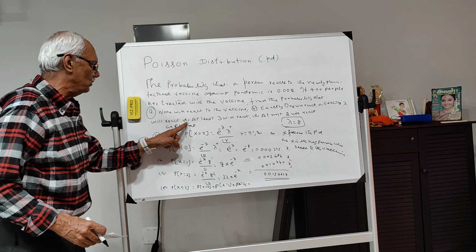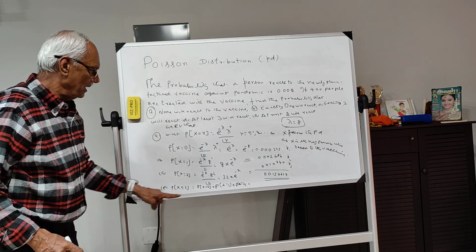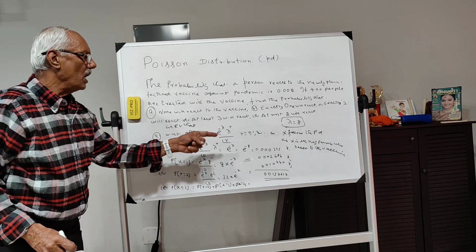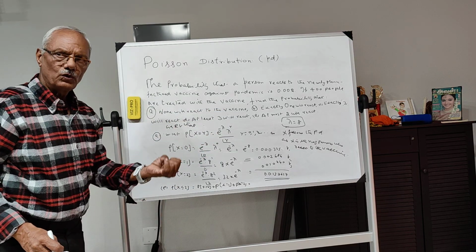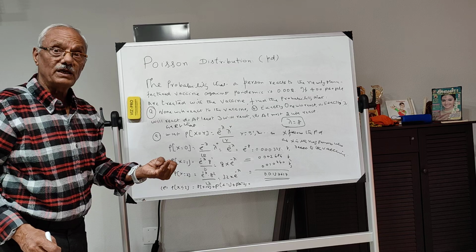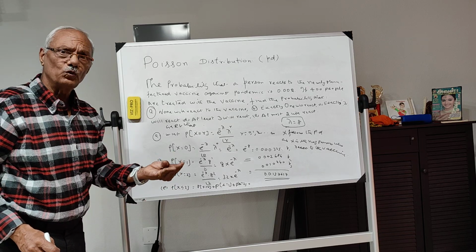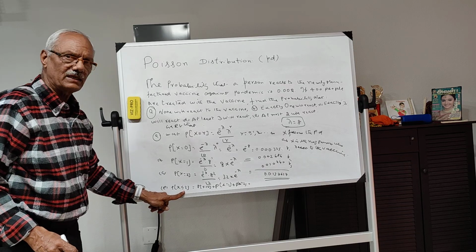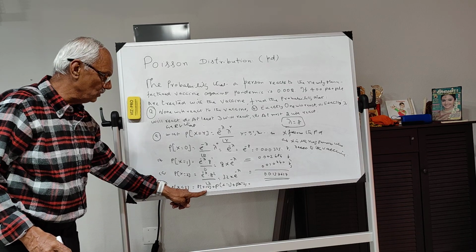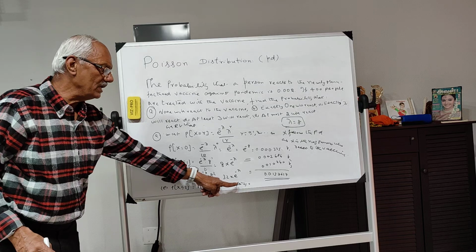I have done the eighth question, where the eighth question asks you at most 2 will react. At most 2 means what? 0 may react, or 1 may react, or 2 may react, and not more than that. That is why I have written P of x is less than or equal to 2, that is x is equal to 0, or x is equal to 1, or x is equal to 2.